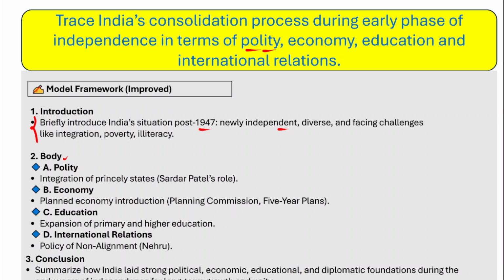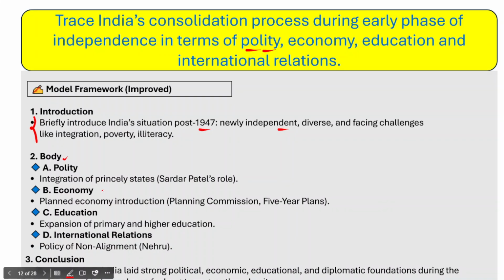You have to mention that, and then you need to talk about the economy. From the economy perspective, you have to write about the Planning Commission and five-year plans. You should mention all those things. And from the perspective of education, expansion of primary education and higher education, because at that point of time there were higher levels of illiteracy. Therefore it was very important for India to increase the literacy rates. After that you have to talk about international relations, where Nehru followed the policy of non-alignment.